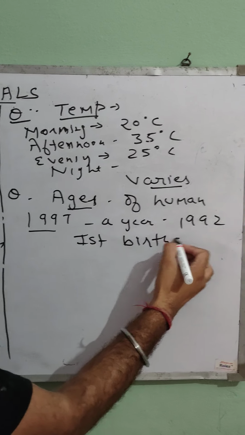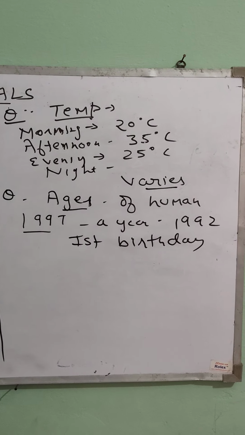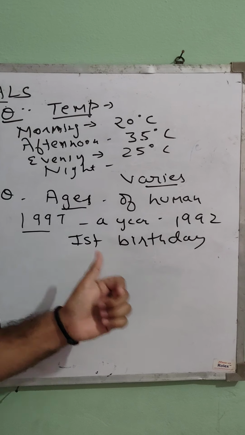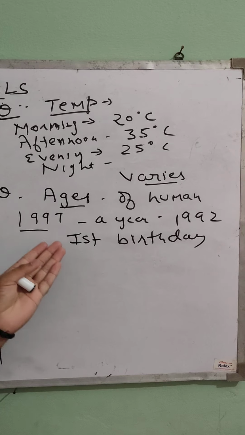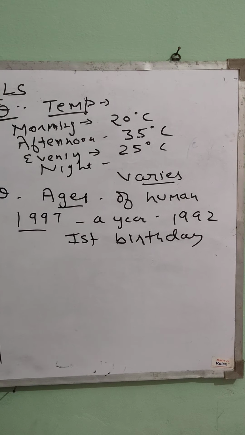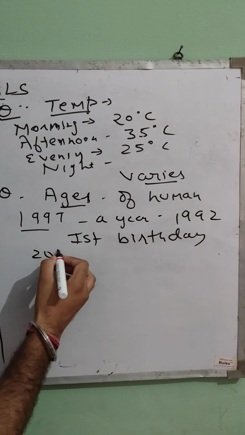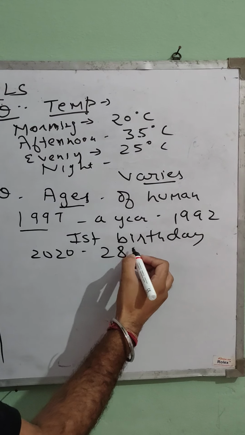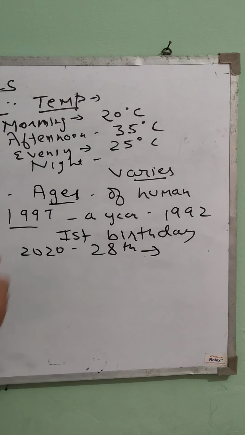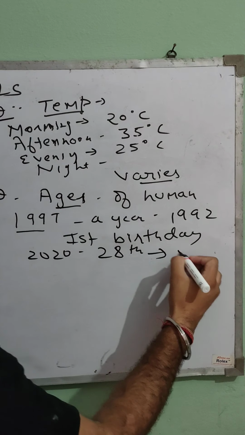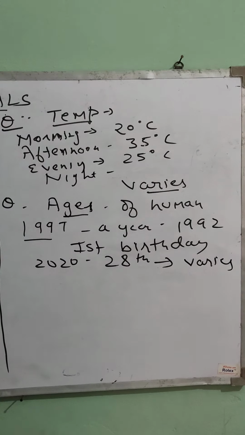So you can see from 1991 every year I am celebrating my next birthday, and you also do the same. Every year you celebrate your next birthday. So in 2020 I am going to celebrate my 28th birthday. So you can see my age keeps on changing every year. Again, it is not fixed, it varies.